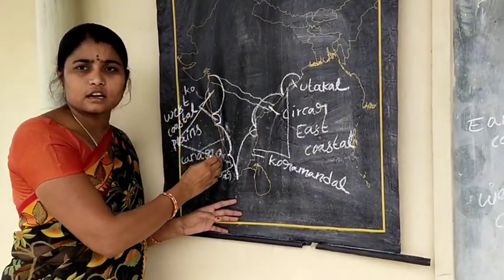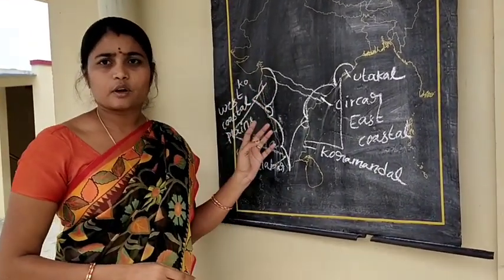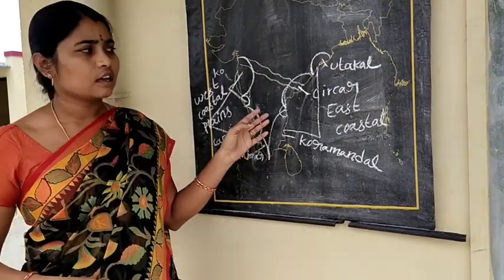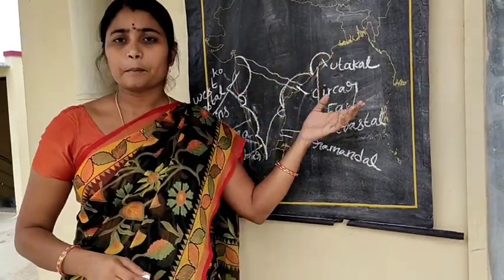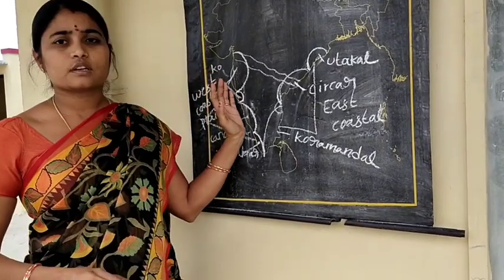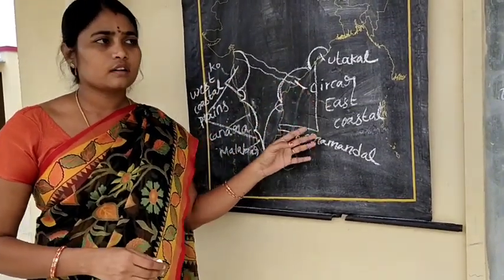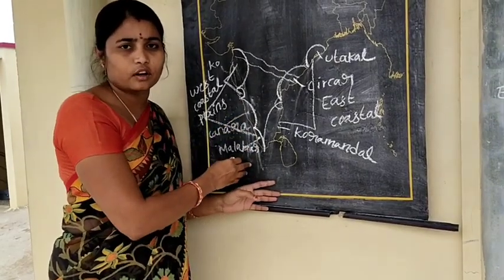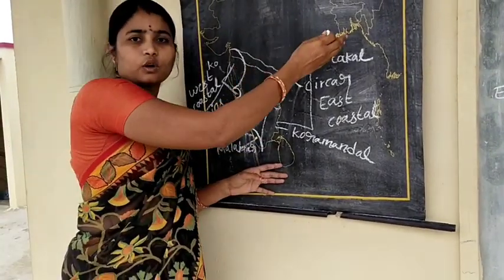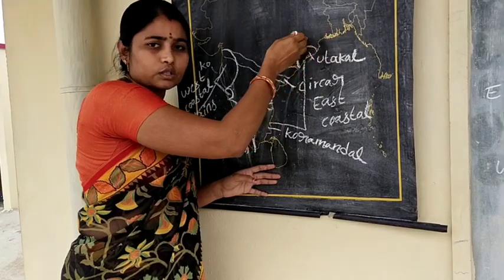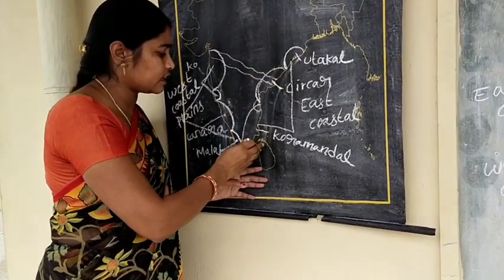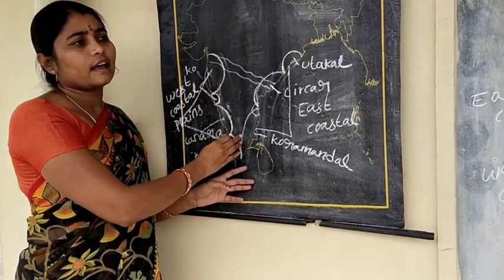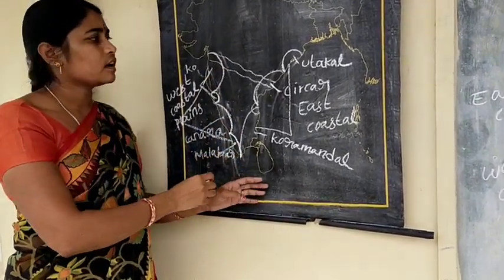West Coastal Plains are less fertile because there are no major rivers. East Coastal Plains receive comparatively lesser rainfall than West Coastal Plains. West Coastal Plains receive high rainfall. East Coastal Plains are agriculturally developed. West Coastal Plains are not agriculturally developed.